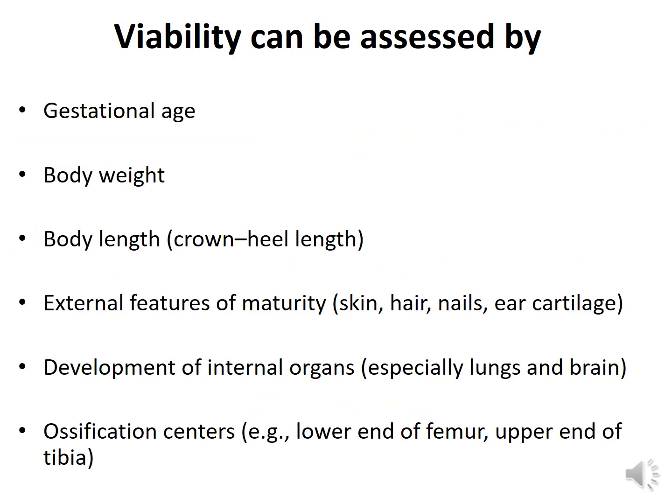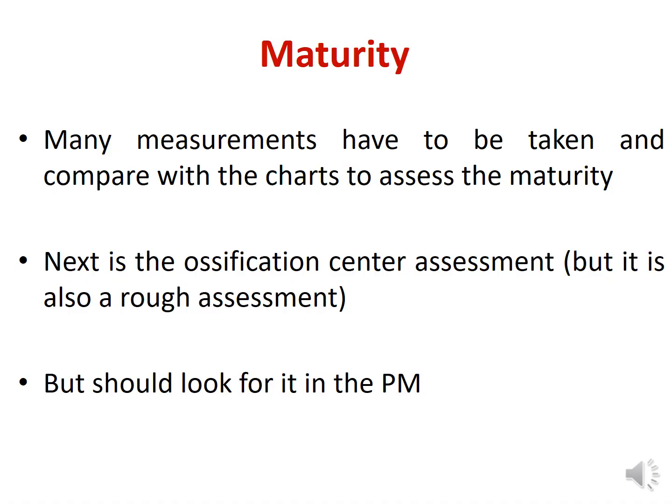Right, so viability can be assessed by gestational age, body weight, body length, external features, and development of internal organs. Importantly, by studying the ossification centers. Maturity also we are not going to discuss in detail.